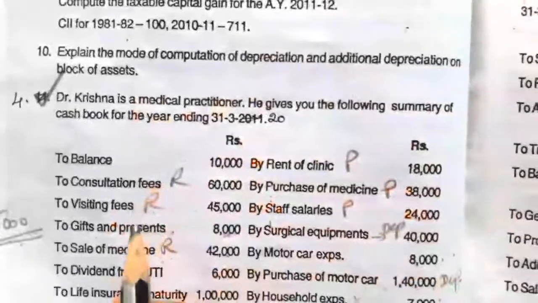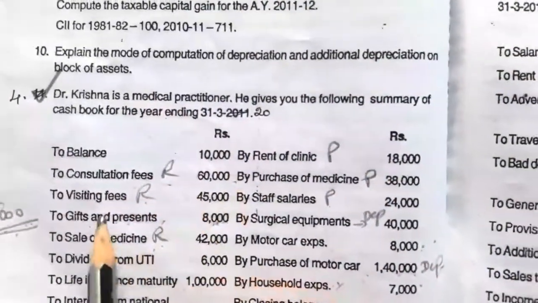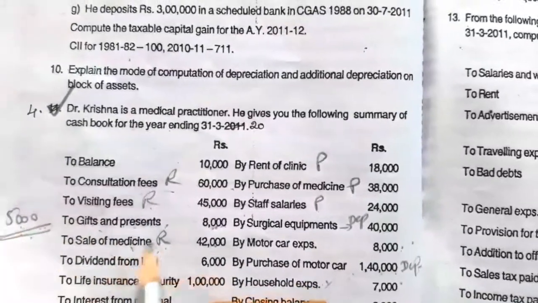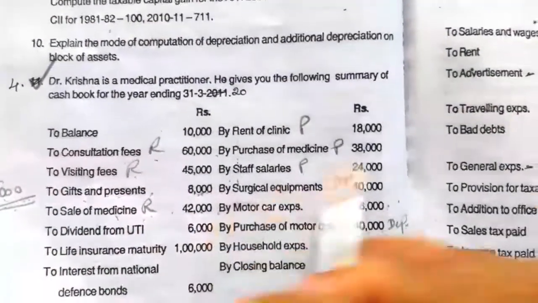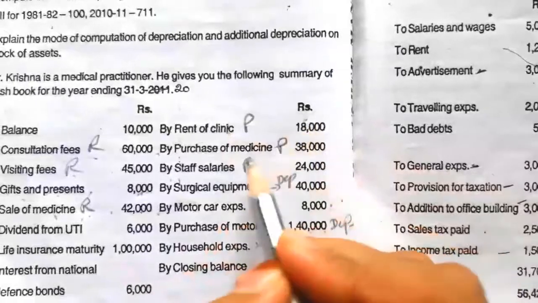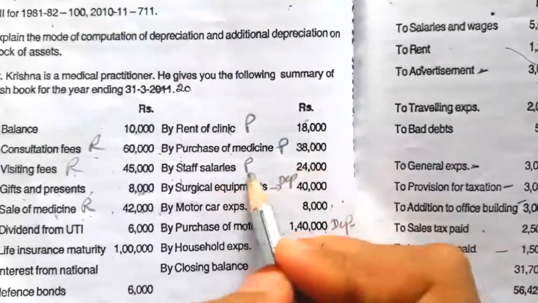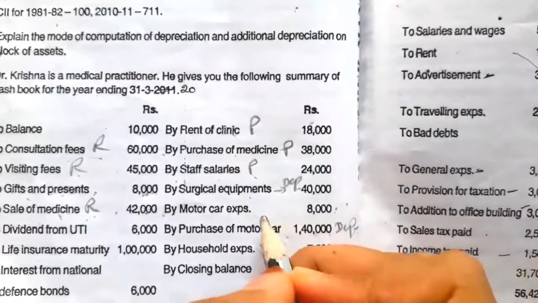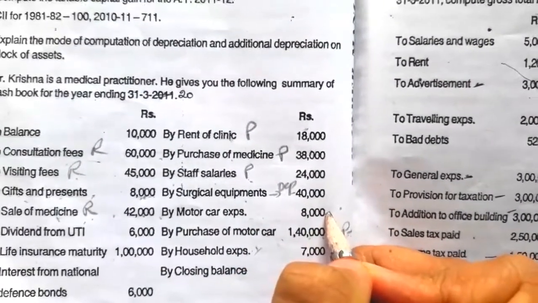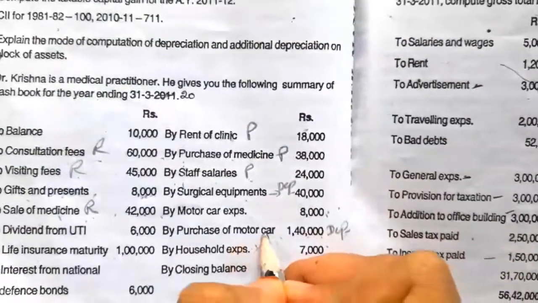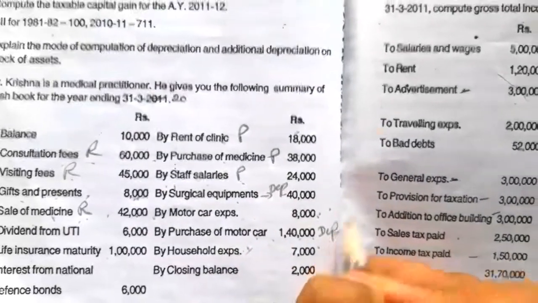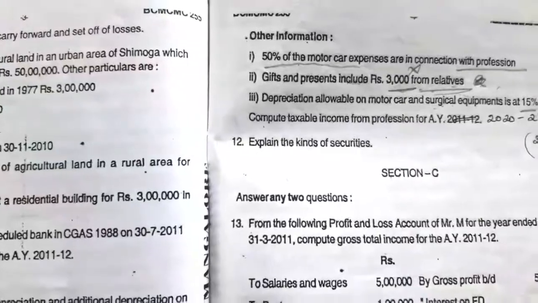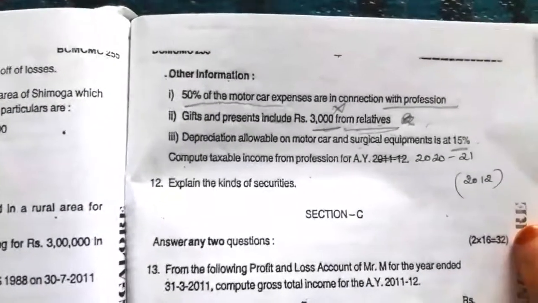On the receipt side, we have to take consultation fees 60,000, visiting fees 45,000, gift and presents 5,000, sale of medicines 42,000. On the payment side, we have to take rent of clinic, purchase of medicine, staff salary, and depreciation of surgical equipments. And motor car expenses for professional use, we have to take 50%, and depreciation on motor car 50% we have to take. Only that much is the solution. So a simple illustration. Try to work out this illustration.